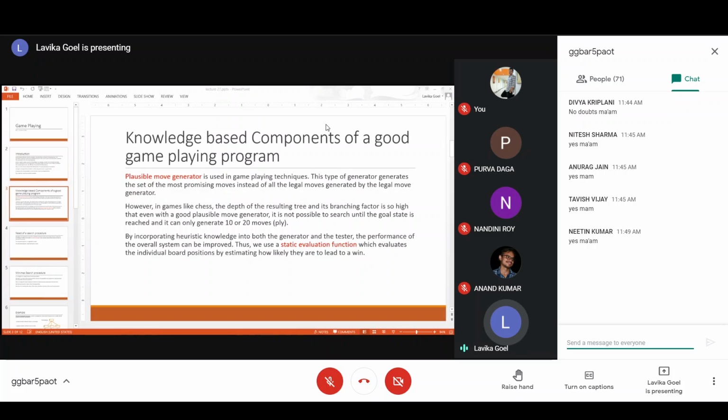But the plausible move generator is also not the best option, because sometimes the branching factor is too high, or the depth of the tree is too high. For example, in the game of chess, the branching factor is 35, and the depth is 100, like 50 moves for each player. The depth is so high and the branching factor is also so high. So the plausible move generator also fails in that case. It's able to generate only up till 10 or 20 moves, but after that it is not basically able to generate the good moves.